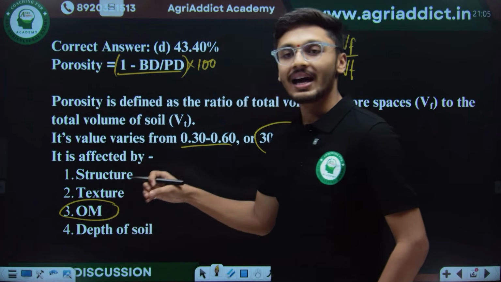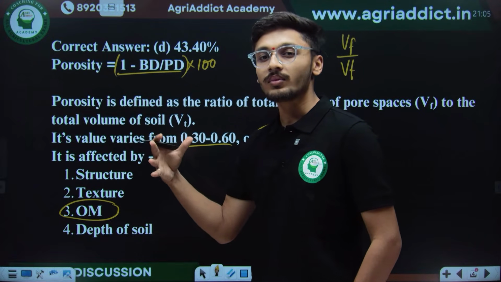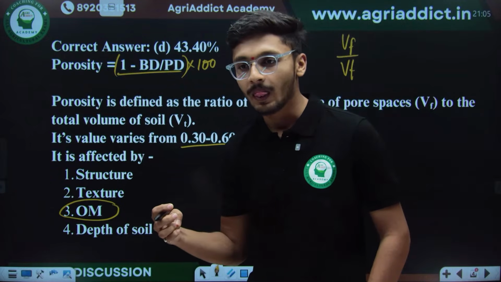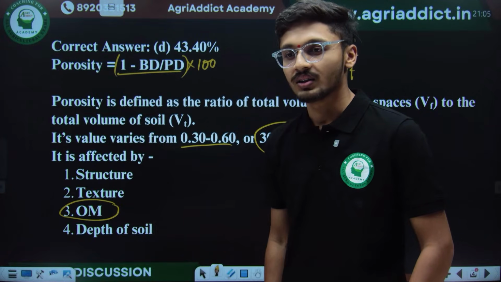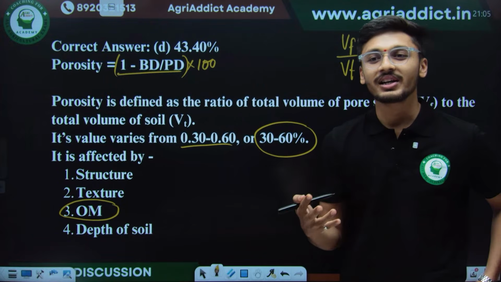We know that as the organic matter in the soil increases, porosity will increase or decrease? Let me know in the comment section. What will happen to the porosity of the soil if organic matter in the soil is increasing?